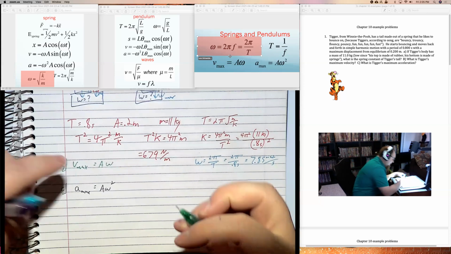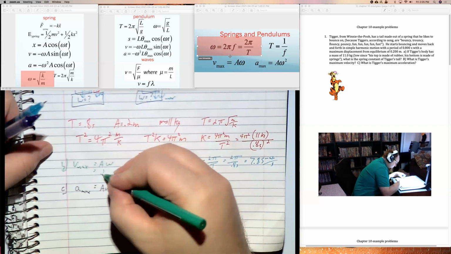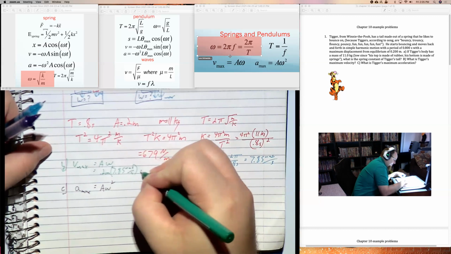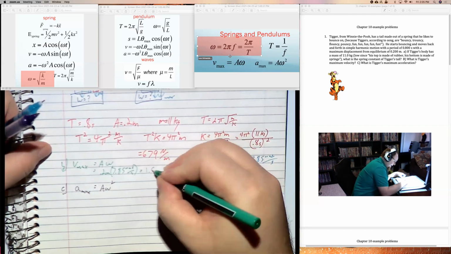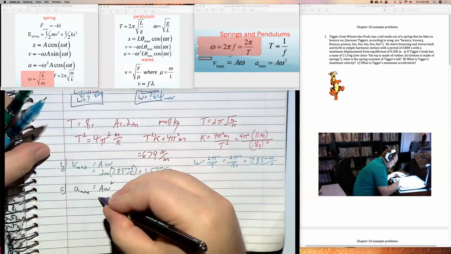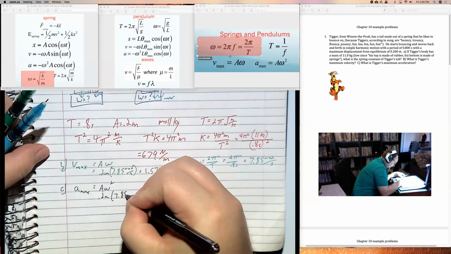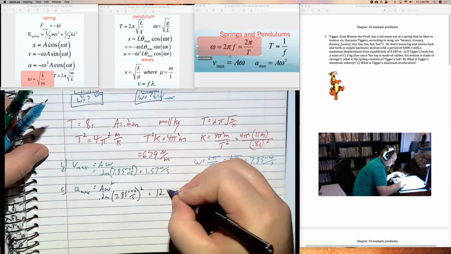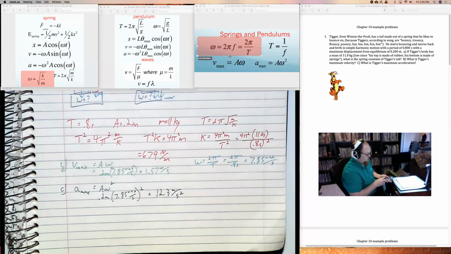And now that I know omega, I can get Vmax, which is just 0.2 meters times 7.85 radians per second, which is 1.57 meters per second. And Amax, which is 0.2 meters times 7.85 radians per second, squared, which is 12.3 meters per second squared. These problems are normally not too complicated. You just have to know the relationship between all the terms.